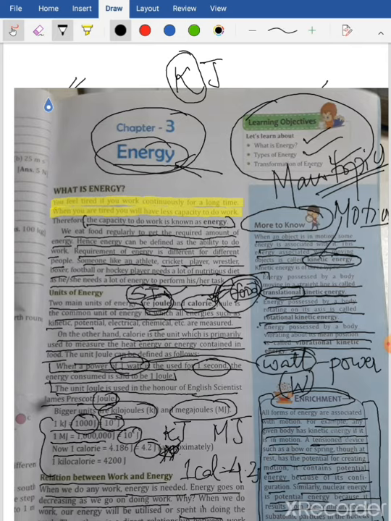Okay, so this is the first page of your chapter. Here you have the introduction of energy. I guess now you have understood what is energy, the units in which we measure energy. Types of energy we'll do in the next class. All right, so that's all for today.